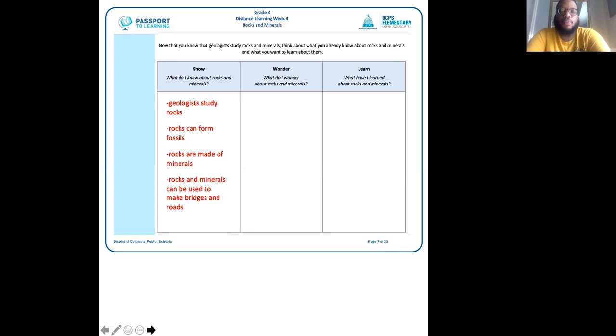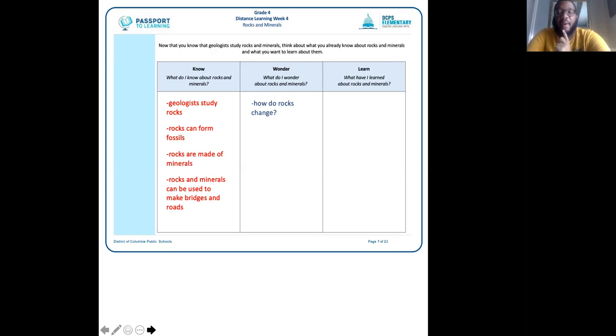What are some things that you want to know or that you're wondering about? Some things I'm wondering about that I'm going to put on my chart are, how do rocks change? I know that rocks don't remain the same all the time. I know that they do change, but I don't know how they change. So I'm going to write down, how do rocks change?